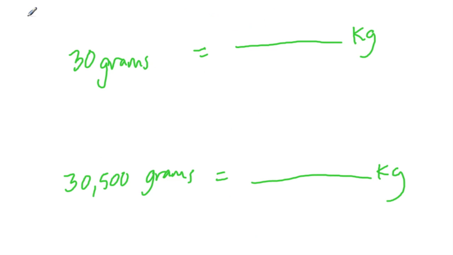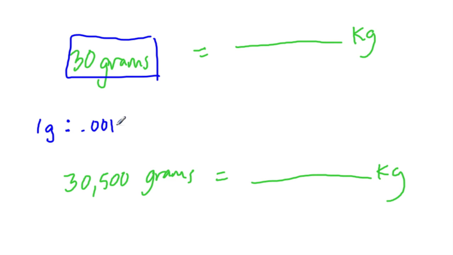And we can make all kinds of conversions here. Like, let's say if we had 30 grams, what would we do? Well, let's refer back to our original ratio, which is that for every 1 gram, we have 0.001 kilograms. Be careful here. Don't write 1 gram for every 1,000 kilograms. It's very easy to slip up and do that, but think about what this would be saying. If kilograms measure more than grams, would it make sense that 1 small gram equals 1,000 kilograms? It doesn't make sense, because that would have to mean that kilograms are smaller, and we know they're not.